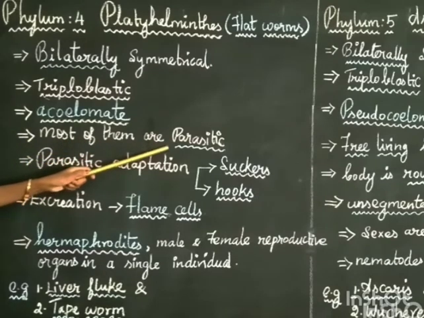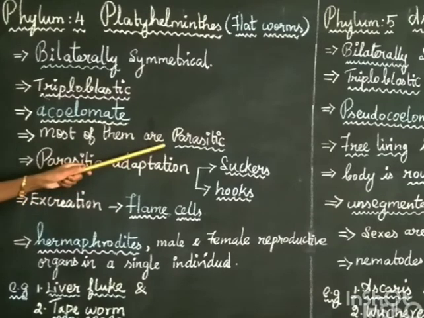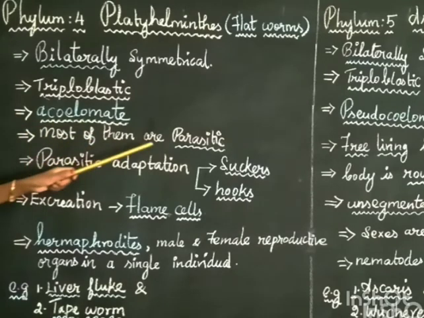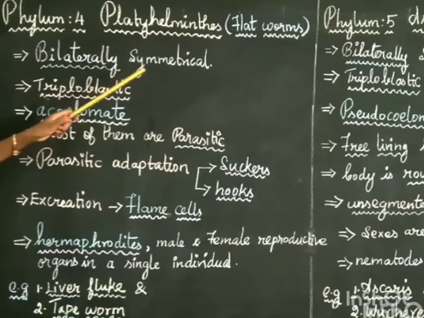What is meant by parasitic? That is, it will attach itself to the body of some organism and get nutrition from that organism. That is called a parasite. That is, it is attached to the body of another living organism and gets its nutrition from that organism. We call it a parasite. Mostly these flatworms are parasitic in nature.